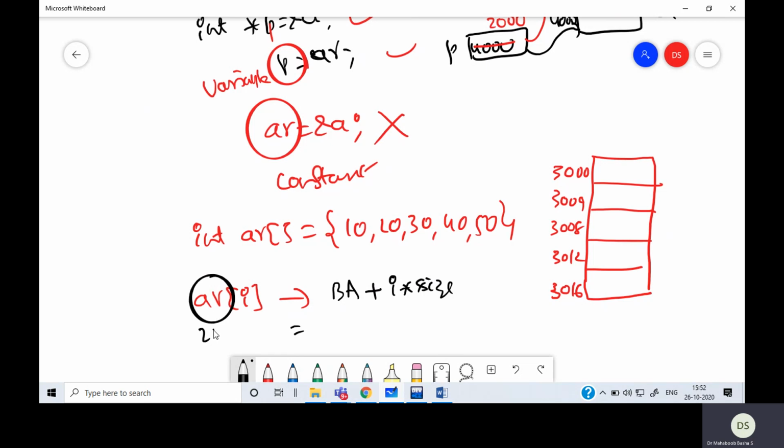Base address is nothing but ar, which is nothing but 3000. Assume that i is 2. So 3000 plus 2 into size, which is 4, will give you 3008. So this is the 0th element, first element, and second element. That's how the elements of the array are accessed, and it is actually based on the pointer because the array name itself is a pointer, and it will be considered as the base address. As long as you don't change that, you can use it as if it is a pointer.